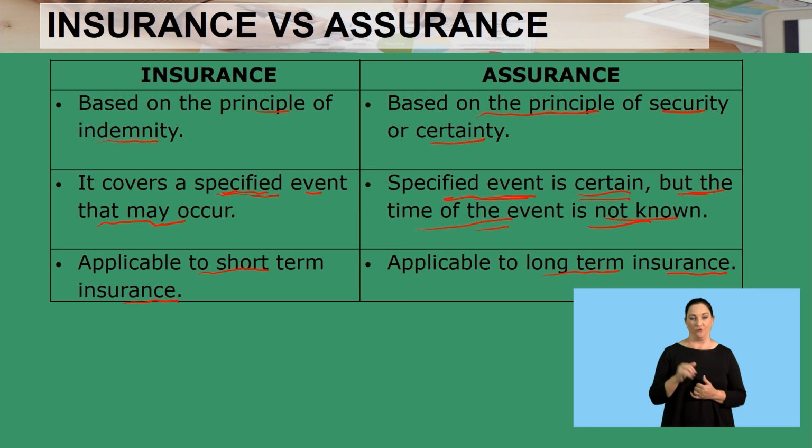So you should know that insurance is based on the principle of indemnity, whereas assurance is based on the principle of security or certainty. With insurance, the specified event may occur, but with assurance, the specified event is certain. We know the event that one is being covered for. Insurance is applicable to short-term insurance, whereas assurance is applicable to long-term insurance.